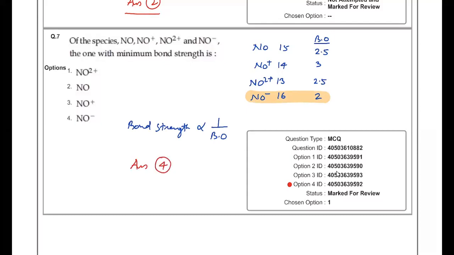Bond order you can calculate by molecular orbital theory simply. 16 electrons will be like oxygen, so it is 2. NO2 plus is 13 electrons. NO is 15 electrons. NO plus is 14 electrons, just like nitrogen. So with that you can compare the bond order. Bond order will be more, that means bond strength will be more and bond length will be less. So here the question is of bond strength. So answer must be NO minus.